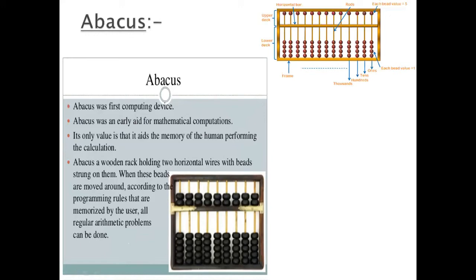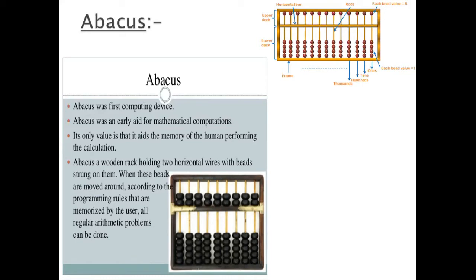Abacus. It is a Latin word derived from the Greek word abax, which means a calculating table. It is the first mechanical calculating device, used for addition, subtraction, and counting. It is also known as a counting frame. Its invention was in the 12th century in China.